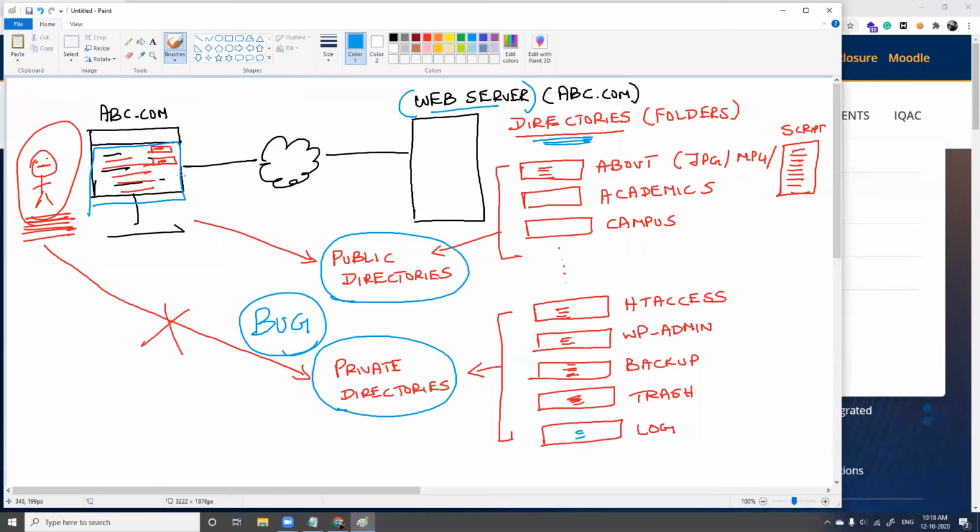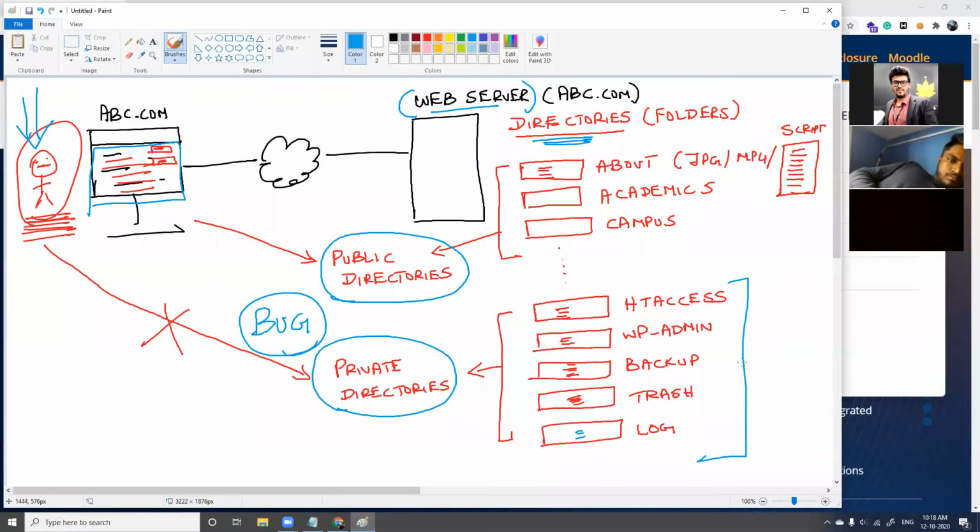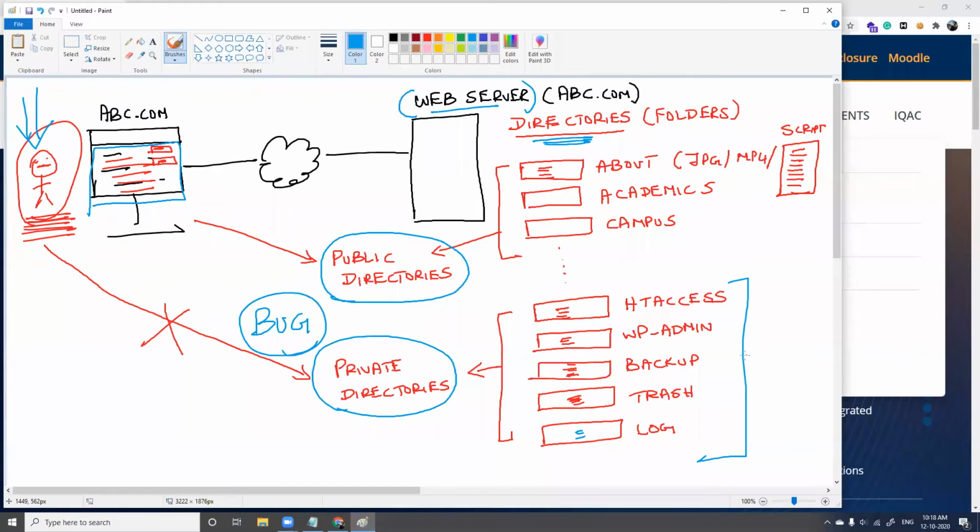You will be able to see what is there in the public directory, what contents are there. But for a private directory, you will not have access. Anyone from outside will not have access to any private directories. Why? The information contained in these private directories is sensitive, and it should not be accessible to the public. Yes, great. Now, having understood this, this is one type of architecture which you have to understand.